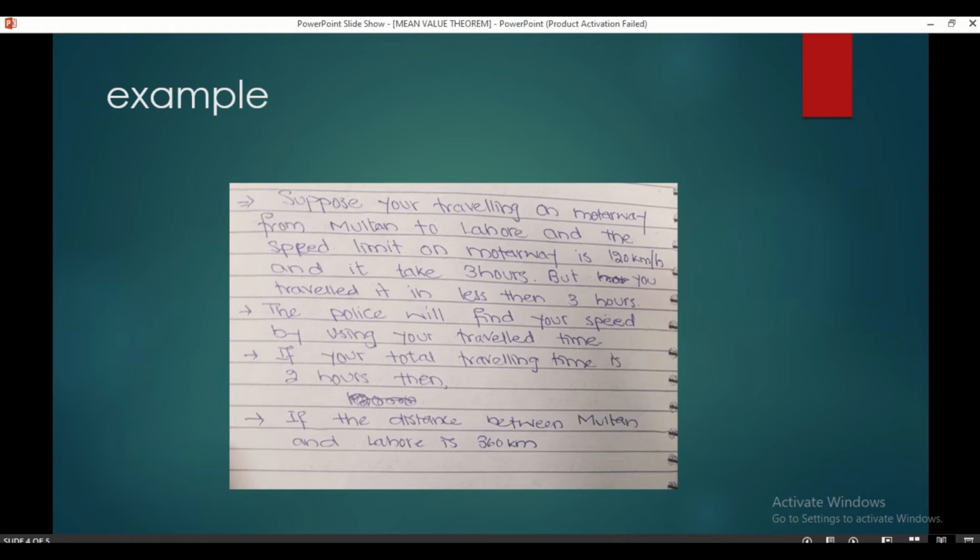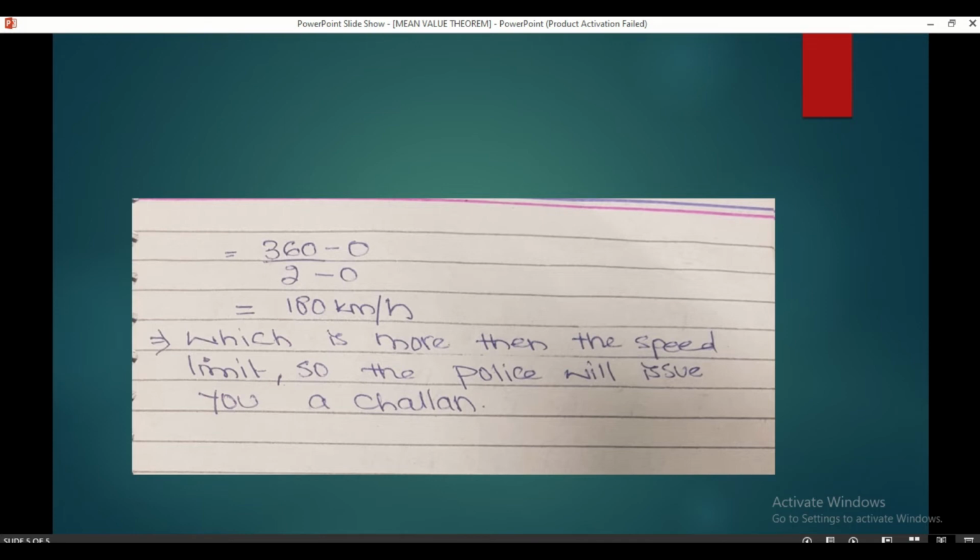But if we are not abiding by the rules and we are exceeding the speed limit, then we may reach before the 3 hour time period. So the question here is, how can the traffic police or the motorway police know that we have exceeded the speed limit? With the help of the mean value theorem they can calculate the instant at which we have exceeded the speed limit or the average speed at which we have traveled.